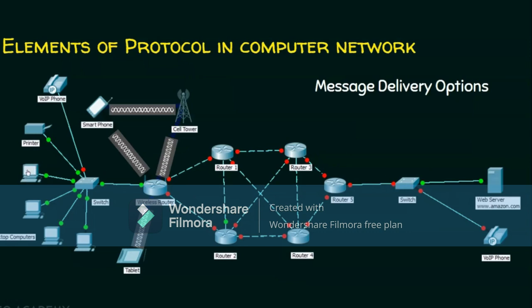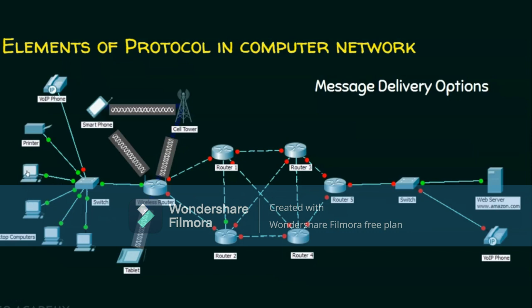And the communication can also be multicasting. It means, in this network, just see, this is one network. And in this network, if this computer is sending data packets to these three computers alone, but not to this printer and voice over IP phone, then this comes under multicasting because there is a sender and a group of receivers, and not all receivers. This is multicasting. Example, FM radio. If we tune on to that frequency, then only we will receive that signal. Otherwise, we will never receive that.